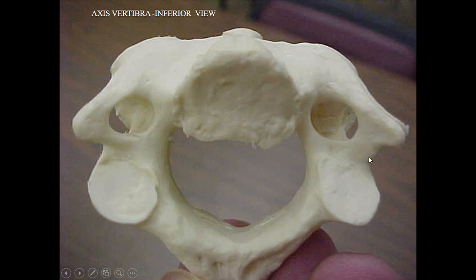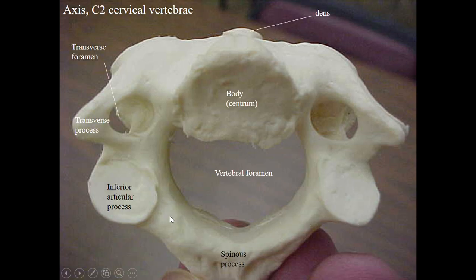So the inferior articulating facet articulates with the superior articulating facet of the next vertebra. It also shows the spinous process, formed by the union of the right and left laminae.